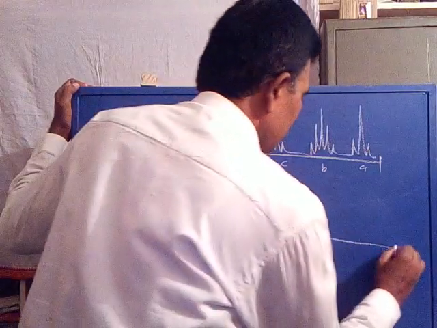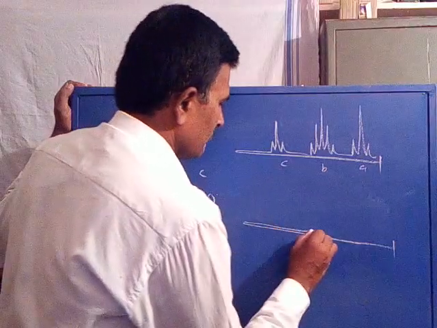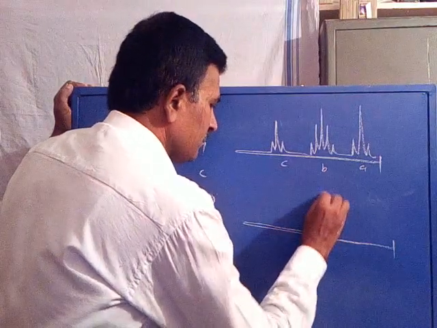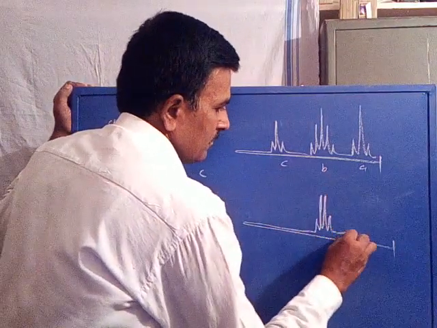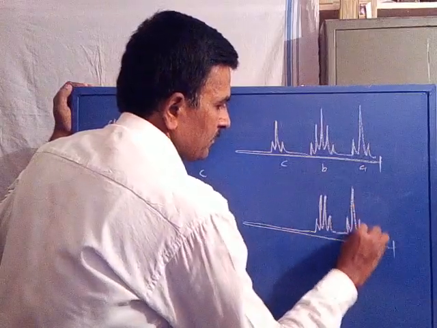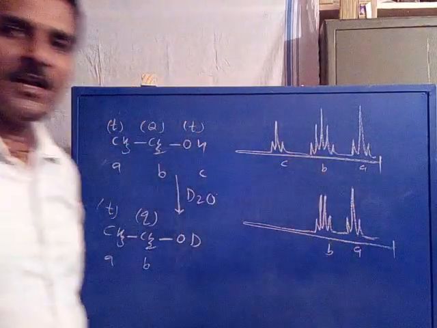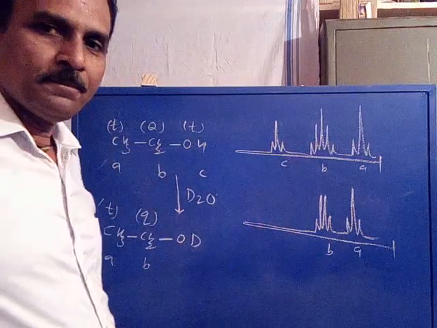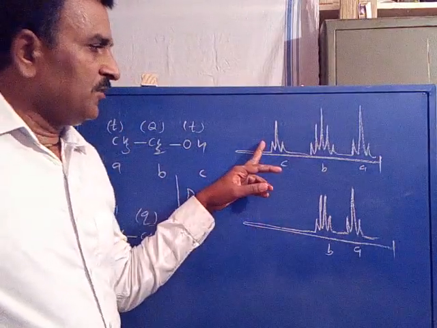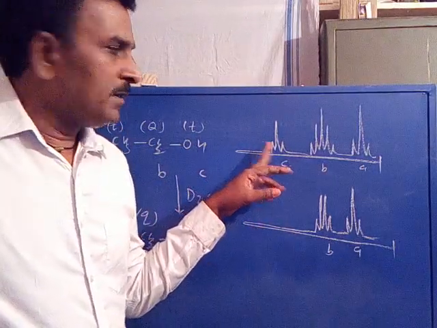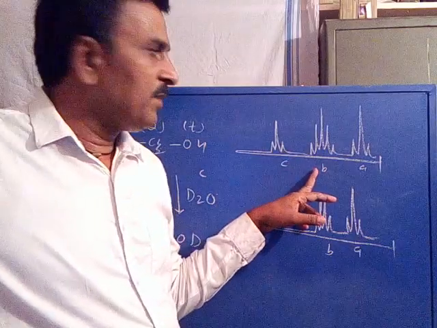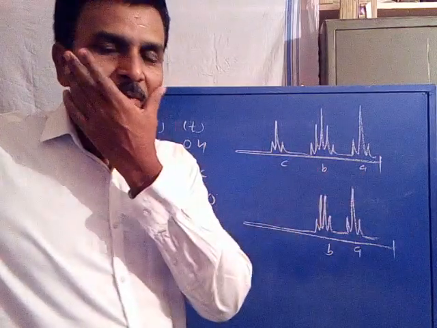Now its spectrum: a quartet, a triplet. This is A, this is B. Now you see the differences. Initially, the C proton is there with a triplet, the B proton with the multiplicity of a quintet, and the A proton with the multiplicity of a triplet.